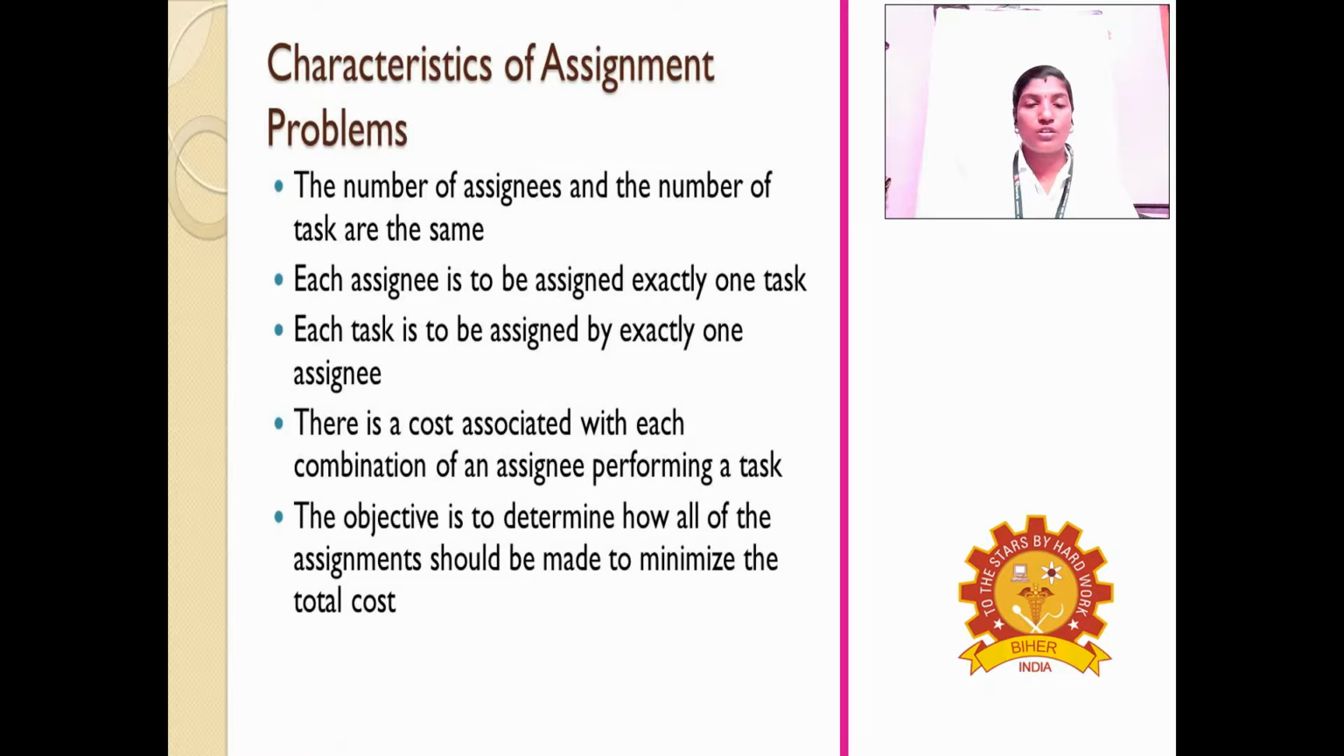And each task is to be assigned to exactly one assignee. And there is a cost associated with each combination of an assignee performing a task. The objective is to determine how all of the assignments should be made to minimize the total cost. So these are the characteristics of assignment problems, right?